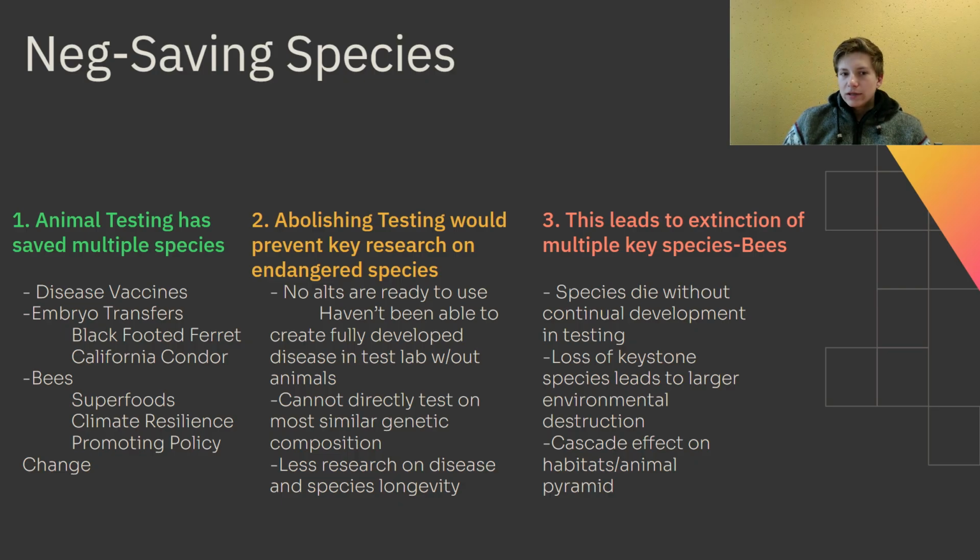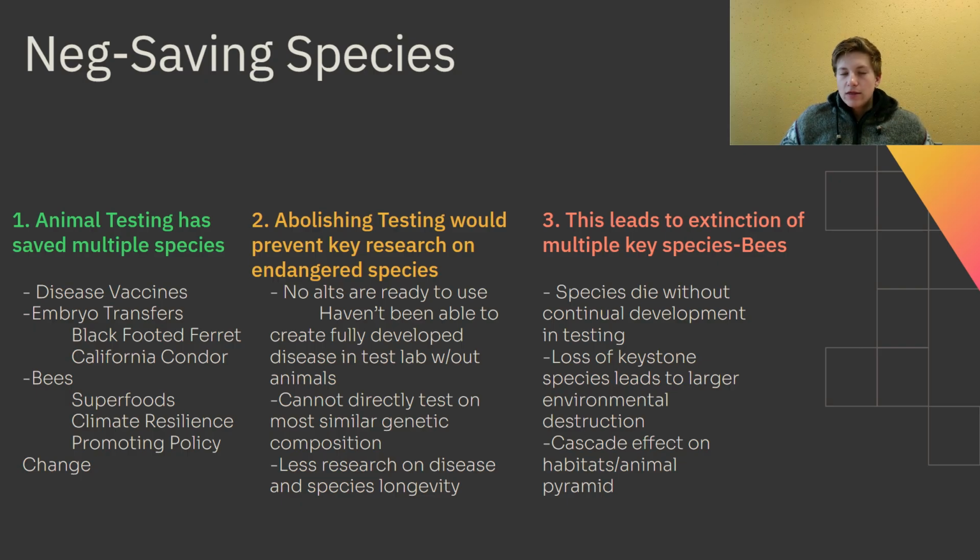This means likely that if we can't test species with similar genetic composition, call back to the last contention, it's a lot easier for us to be in a position where we have less research on disease and species longevity. What specifically this refers to is that animals are different from humans when it comes to how they interact with diseases.